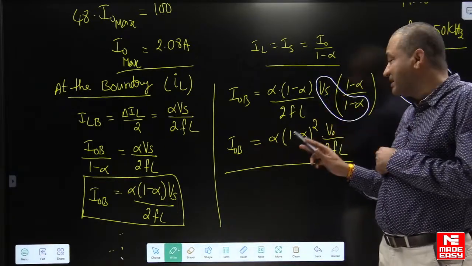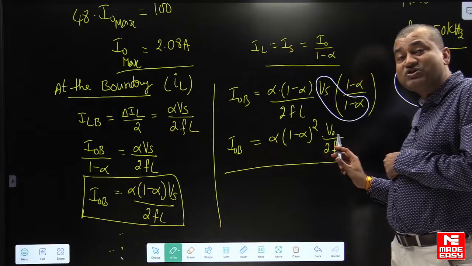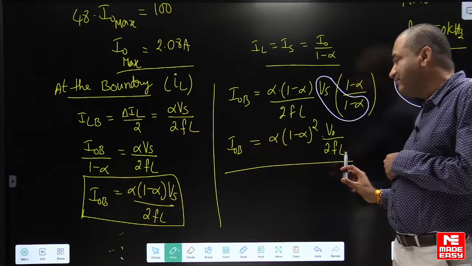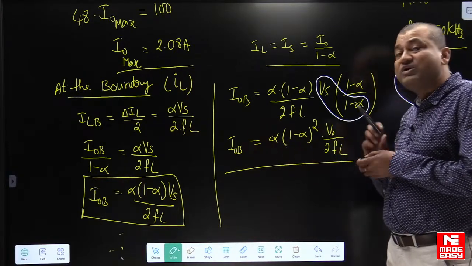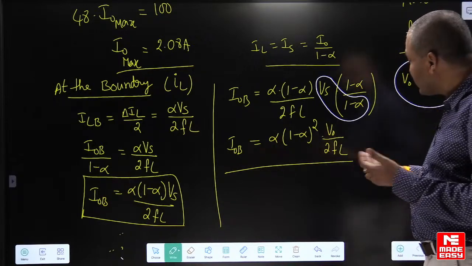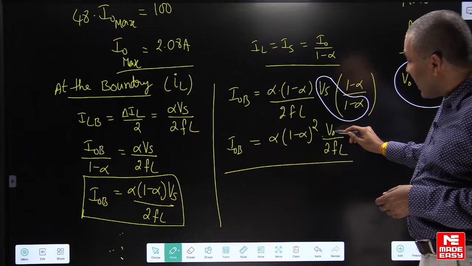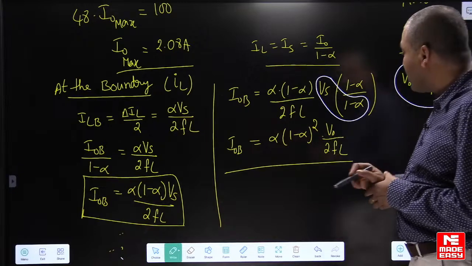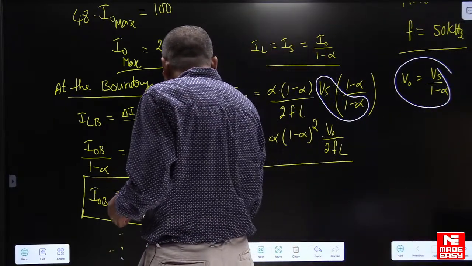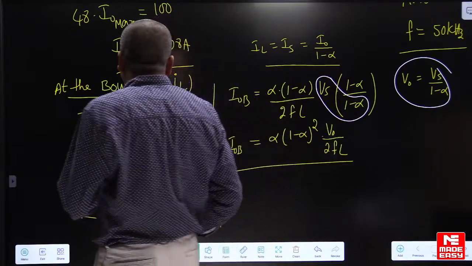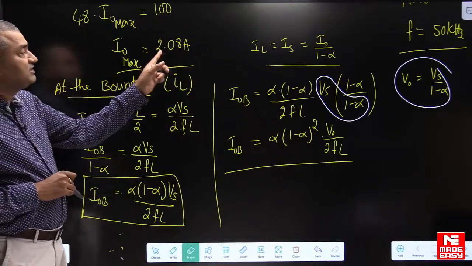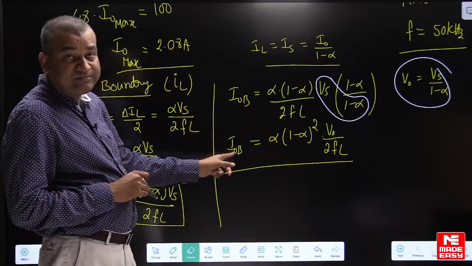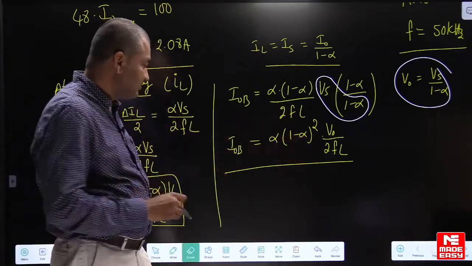See, in this question output voltage is constant at 48 volts, frequency is constant, inductor value we have to find. Okay. Now alpha is the only variable parameter, as we have to vary the value of alpha here. Okay. Now how to find out the value of I naught here? So in the design case, what is the maximum output current? The maximum output current is 2.08 amperes. Okay. So substitute the maximum output current. So you can find out the value of L from this equation.